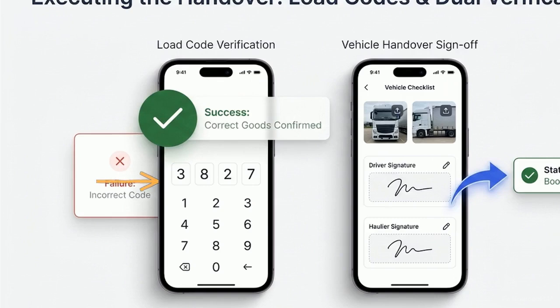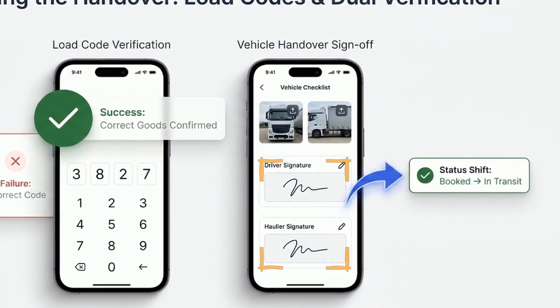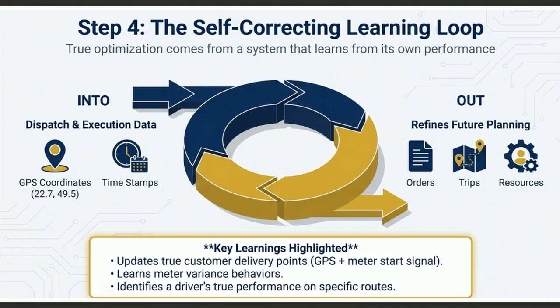The app also handles the physical handover. Drivers verify the load with automated codes and capture digital signatures from both the haulier and driver to confirm the delivery is in transit. Stage 4 is a self-correcting learning loop.